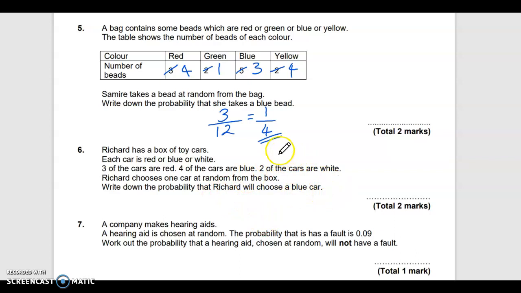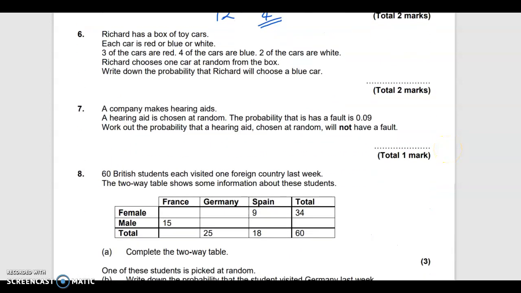Okay then. And then I want to have a look at question 7, where the probability of it not happening. So let's change mine to 0.03. Okay, so all probabilities add up to 1. So the probability of it not happening is what I have to add to this to get 1. Or what do I do to take away? So 1 take away 0.03.